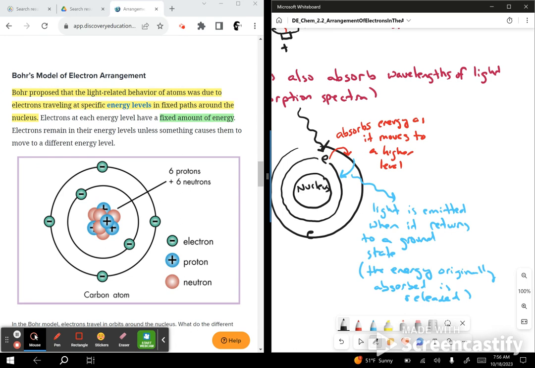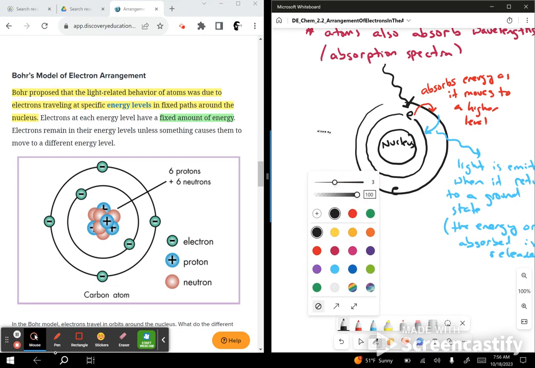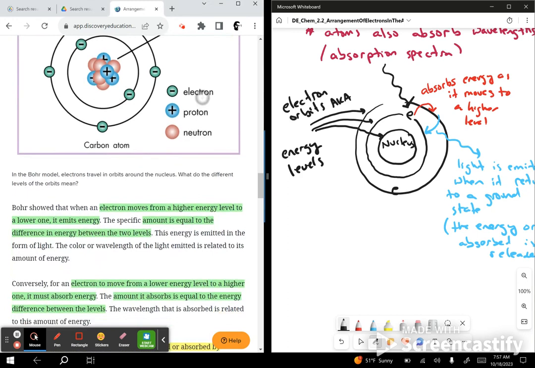Okay, and so when we talk about the electrons, we can say that these really are various energy levels. These electron orbits, aka energy levels, right? Energy levels. That's an important idea for you guys to get, okay?